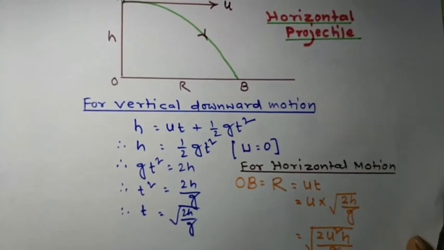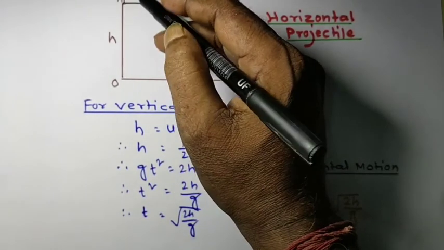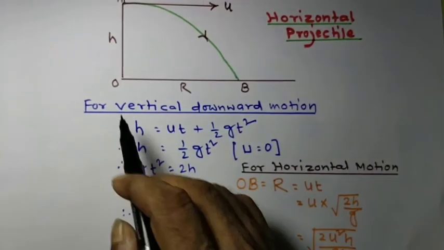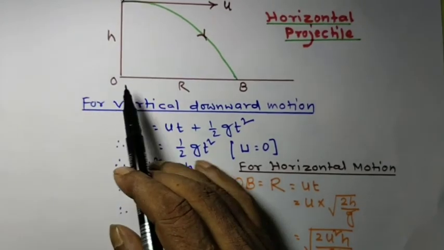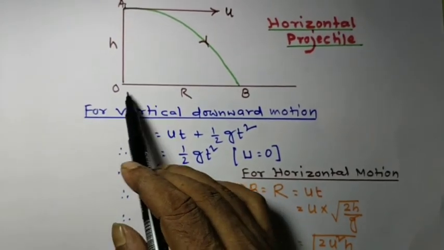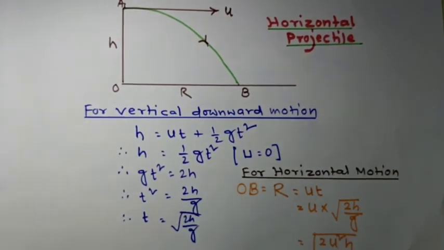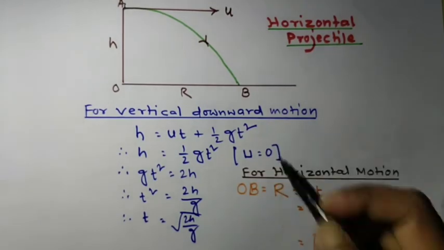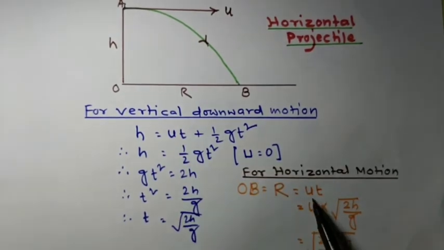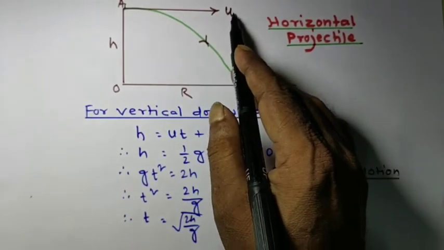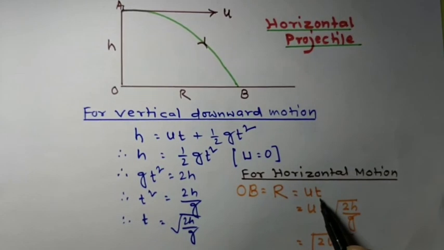First we considered the vertical motion. Now we will consider the horizontal motion. If we calculate OB, what is OB? OB means velocity into time. OB is equal to R, which is velocity u into time t.